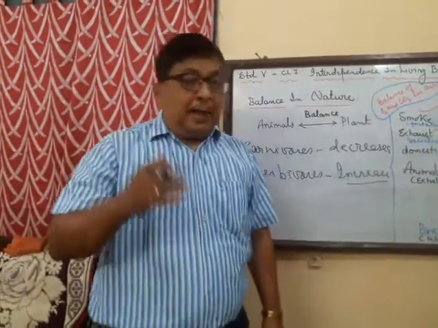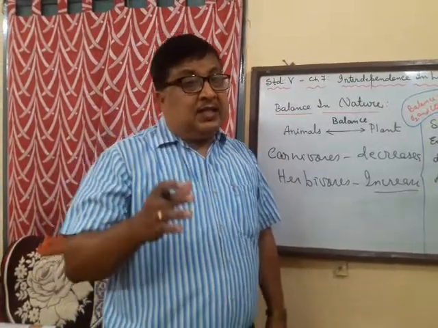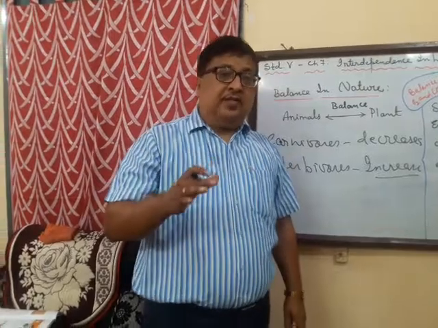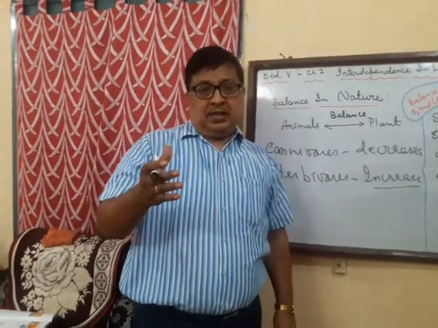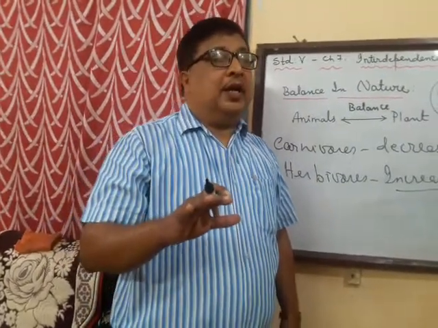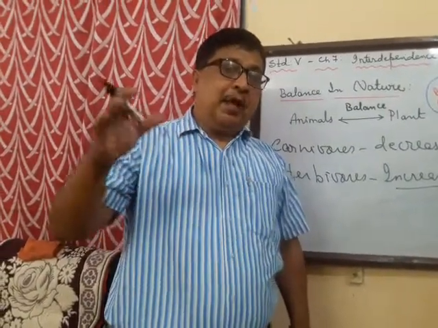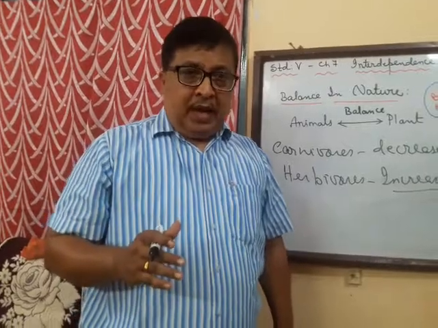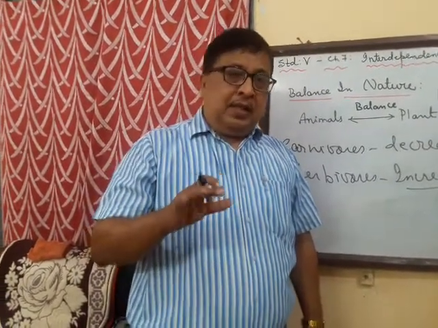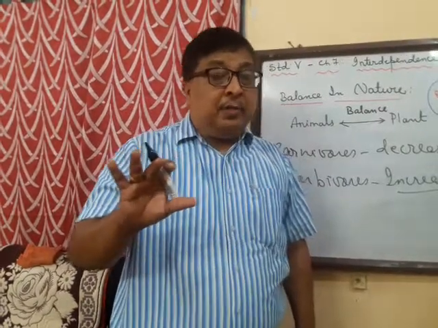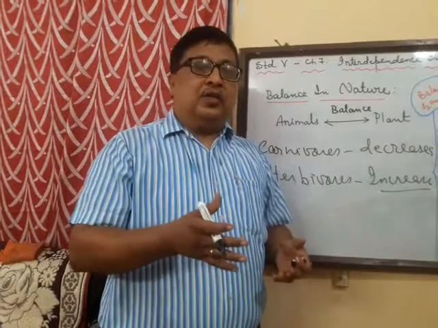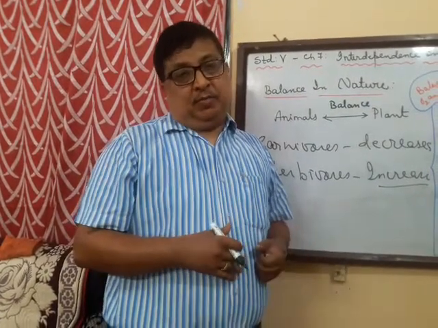Now what will happen if there is a decrease in the number of plants? Obviously there will be less supply of oxygen, because we know that plants supply oxygen to the atmosphere, and the animals will be giving out more and more carbon dioxide. So all the animals will die, and again the balance of nature will be disturbed.